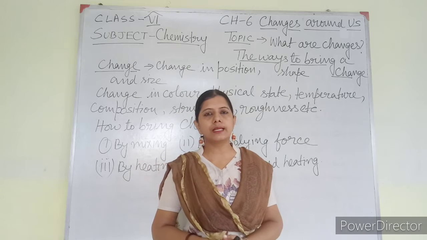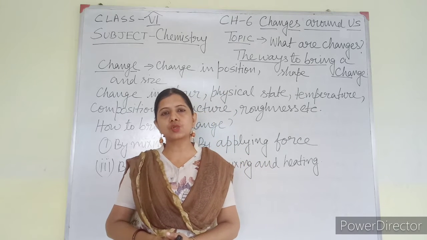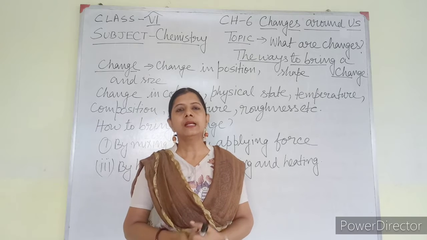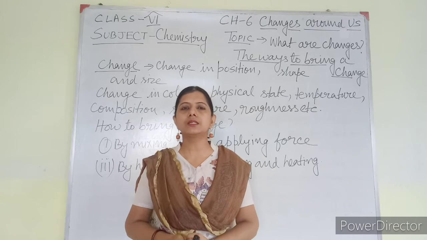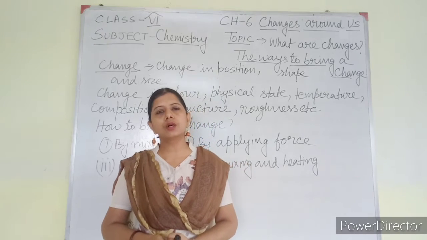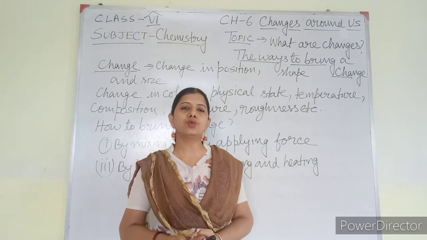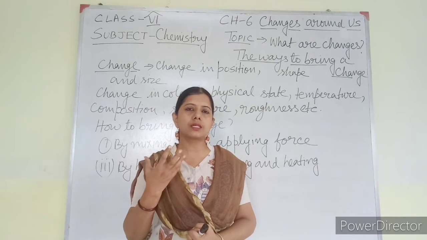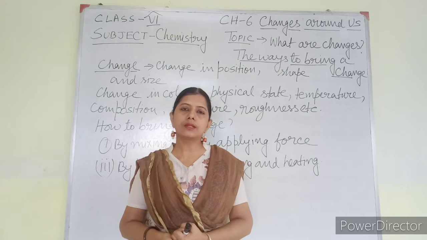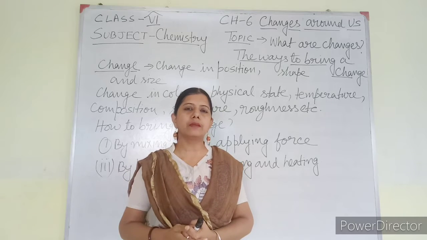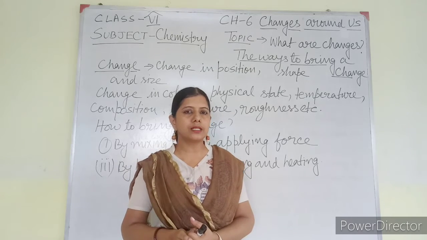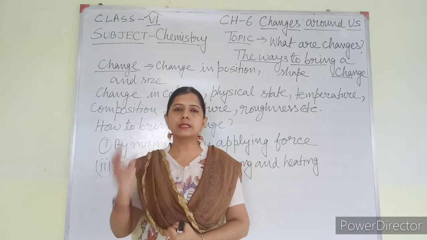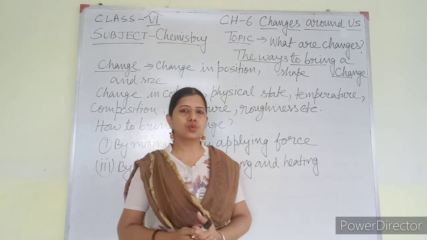In the laboratory there are various chemical reactions in which a color change can be seen. You can also do one experiment: take some common salt in a container and put some lemon juice on it. Can you find some changes? You may find a little change in color. Try to do it.